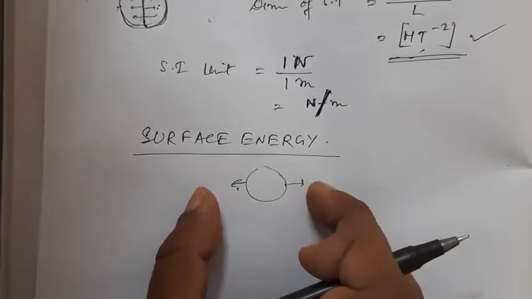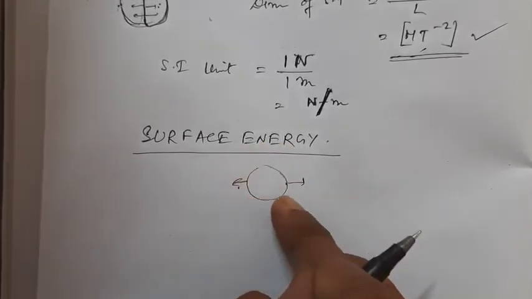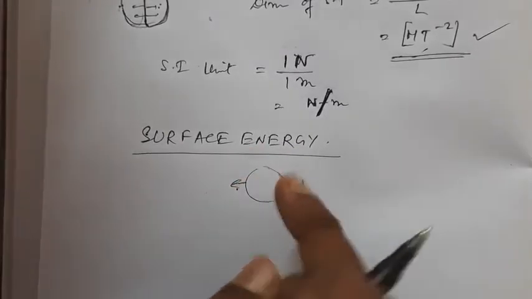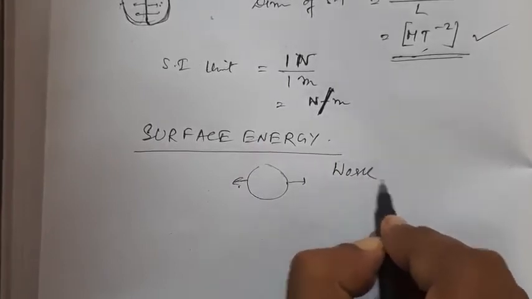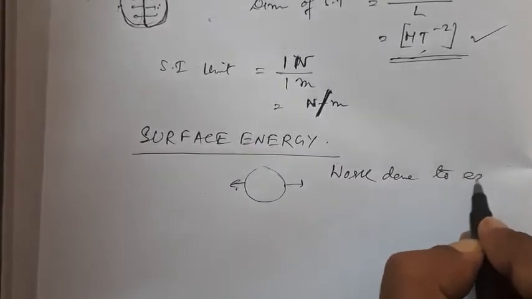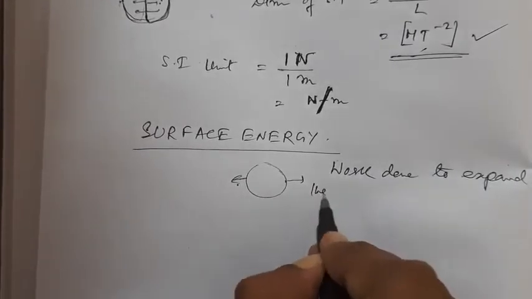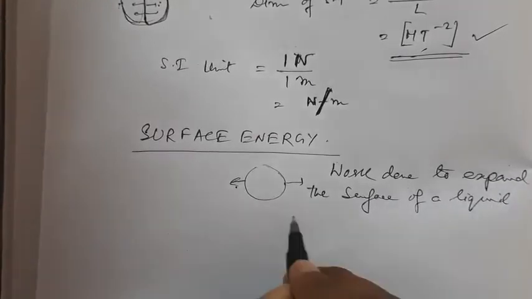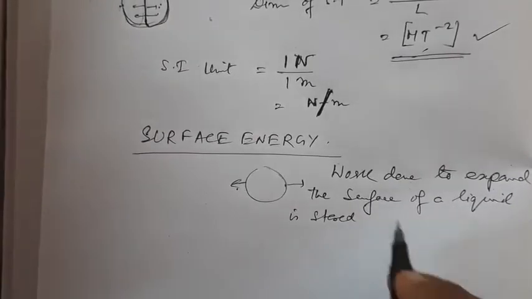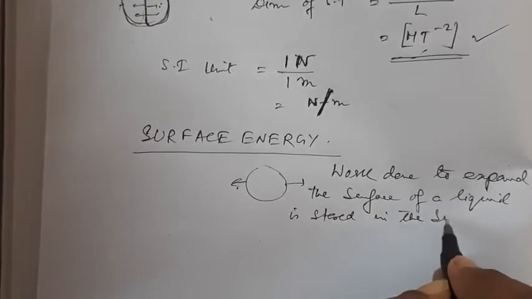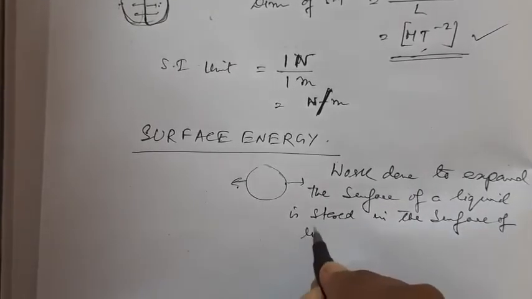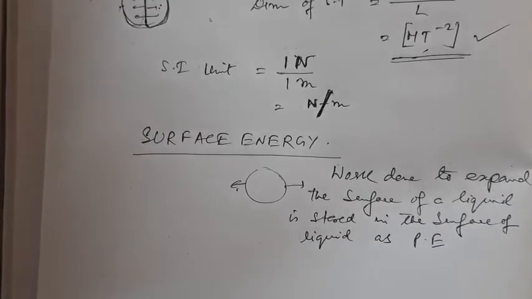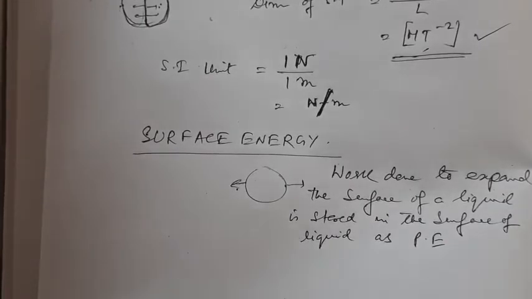When we try to expand the surface of the liquid, the work done to expand the surface of a liquid is stored where? In the surface of the liquid, stored in the surface of the liquid as potential energy. This potential energy is known as surface energy.